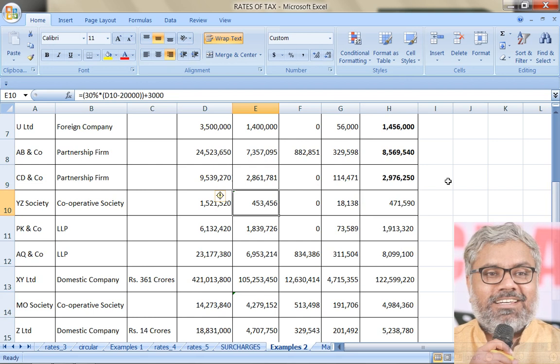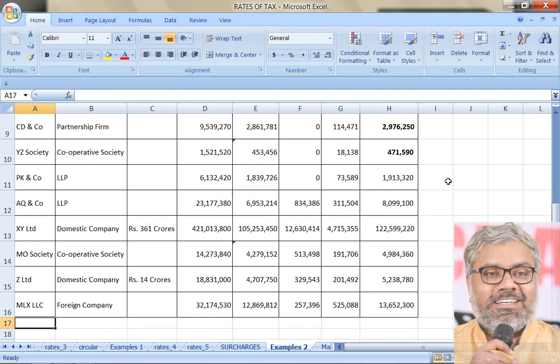Cooperative society, I have to calculate carefully using the slab rate. So what is the formula or calculation methodology there? Income minus 20,000 into 30% plus 3,000. Observe the formula. Income minus 20,000 into 30% plus 3,000. That is the way of calculation for cooperative society. But here there is no surcharge since the income did not exceed 1 crore. Cess is common. Final tax liability is 4,71,590.